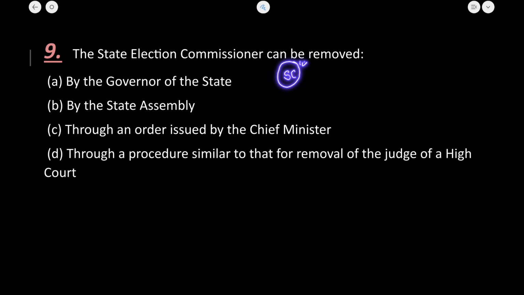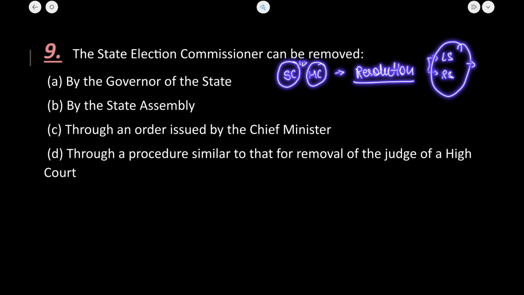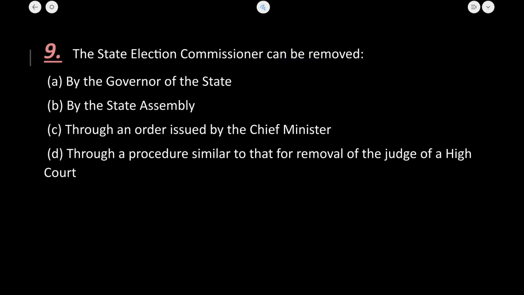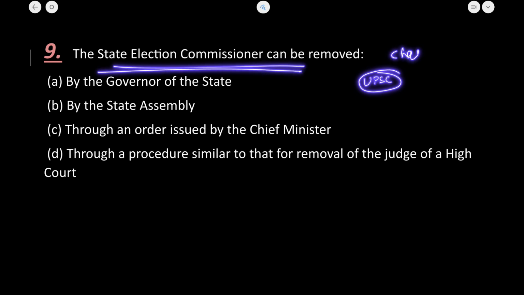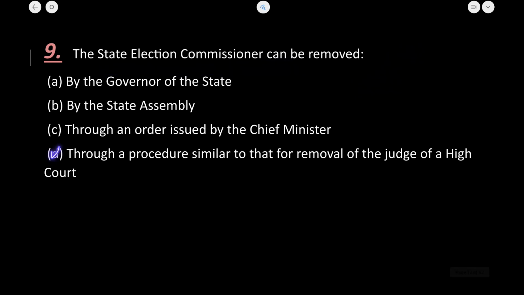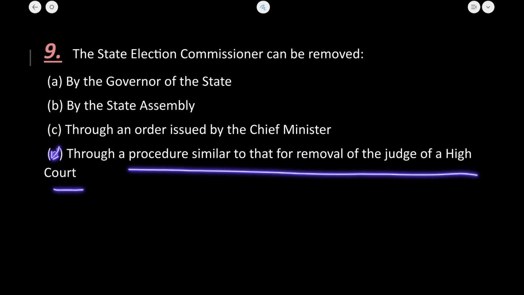that the judges of the Supreme Court or High Court can be removed through a special procedure, when a resolution is passed by the parliament and both the houses, that is Lok Sabha and Rajya Sabha, pass it by special majority. Now the same procedure is being followed for the members of UPSC, as well as the state election commissioner and the chairman of UPSC. Okay, so that is the same process that is there for the removal of the High Court judge.